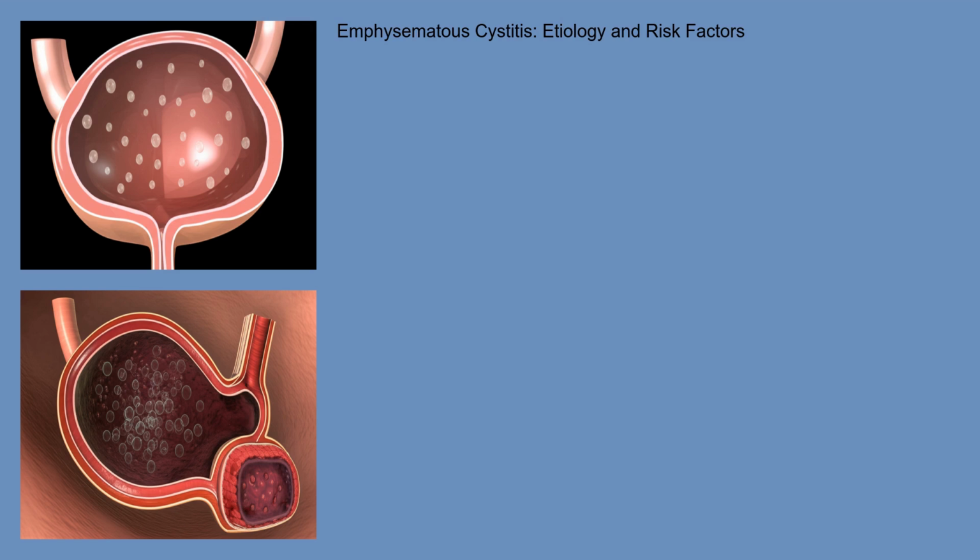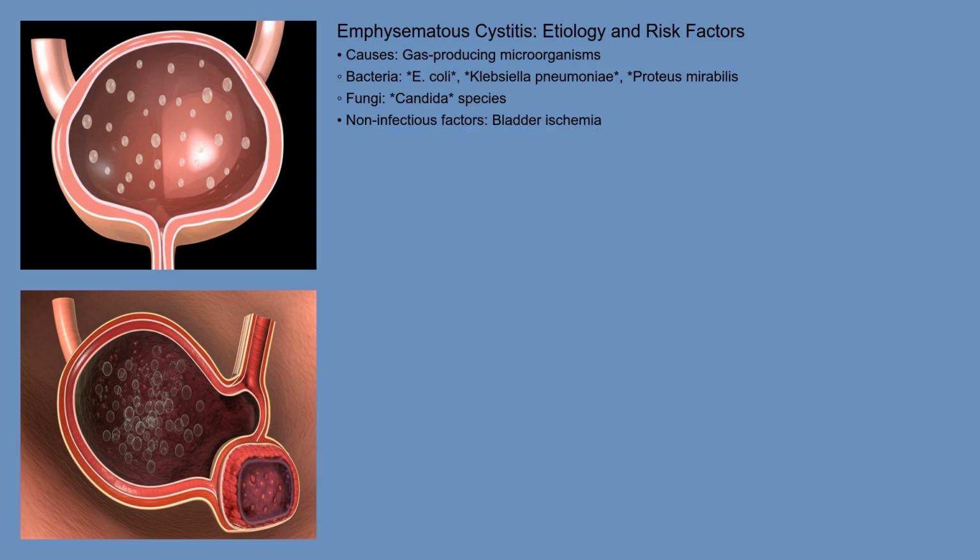The primary culprits are bacteria, most notably E. coli, Klebsiella pneumonia, and Proteus mirabilis. These bacteria are gas-producing organisms, meaning they can ferment glucose and other substances in the urine to produce carbon dioxide and other gases. However, emphysematous cystitis is also known to occur in association with fungal infections caused by Candida species, and it is important to also consider non-infectious factors such as bladder ischemia.